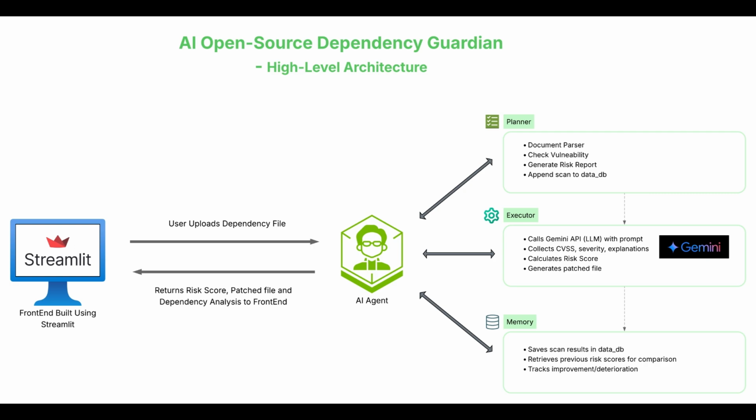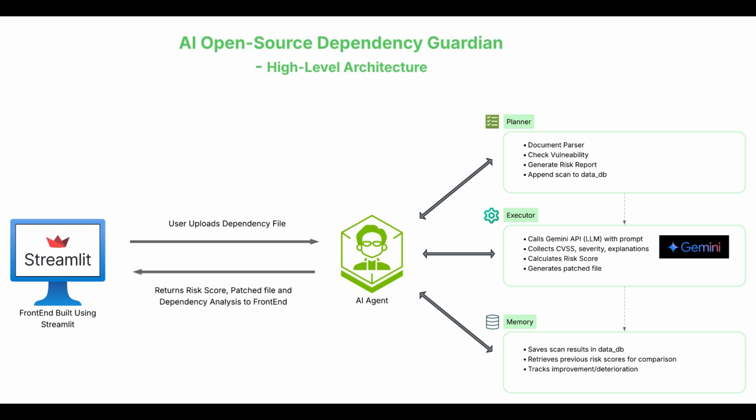First, the planner parses the uploaded file and decides whether to use cached results or trigger a fresh scan. Next, the executor builds a structured JSON prompt and calls Google Gemini to perform vulnerability analysis. It retrieves CVSS scores, explains the risk in business terms, and suggests safe upgrade versions, even generating a patch file automatically. The memory module stores past scan results in a local database.